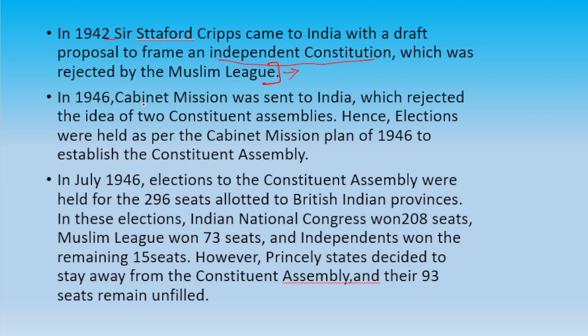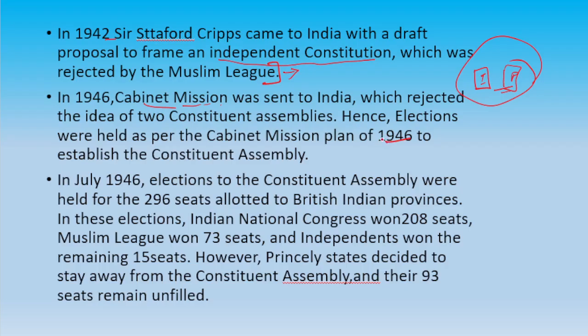In 1946, the Cabinet Mission was sent to India, which rejected the idea of two constituent assemblies. They wanted two constituent assemblies, one for India and another for Pakistan, but the mission said no, we will have a single constituent assembly. Hence, elections were held as per the Cabinet Mission Plan of 1946.